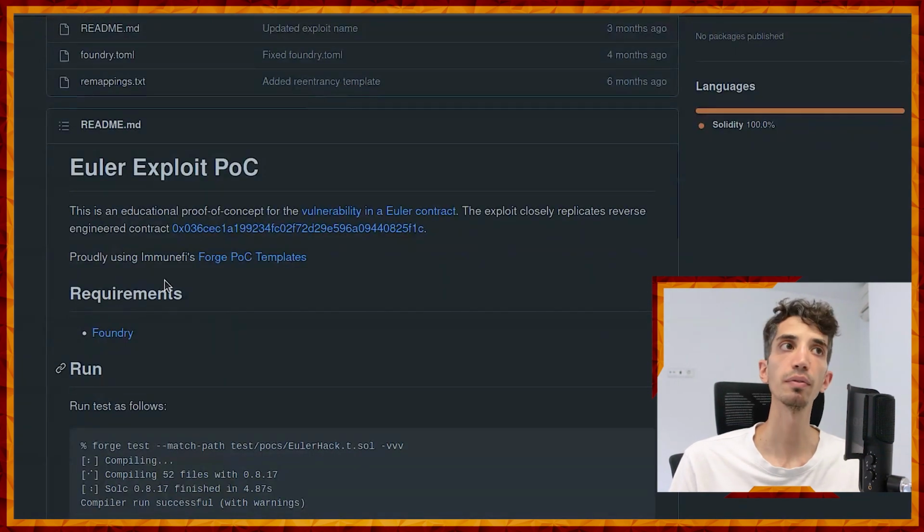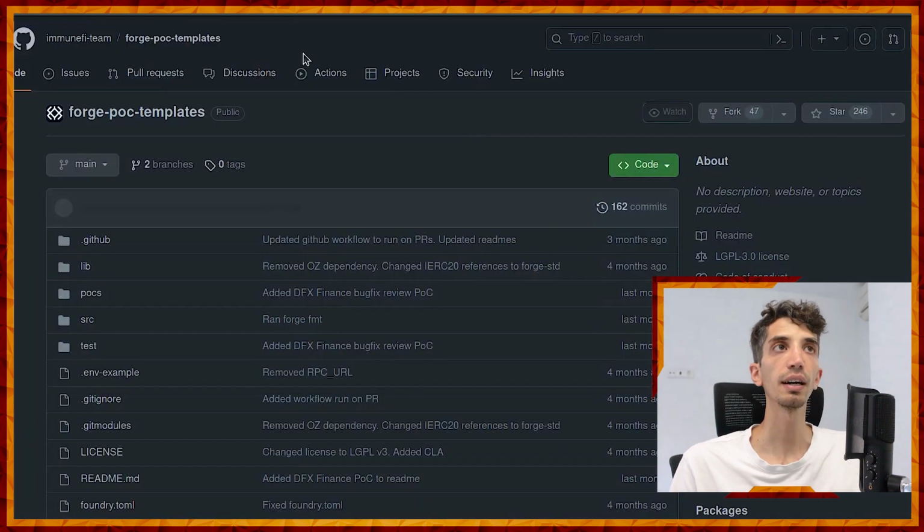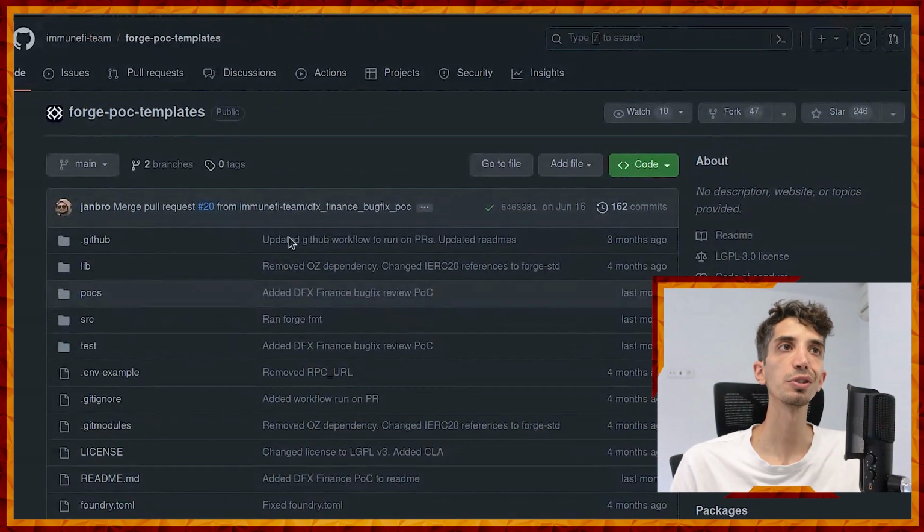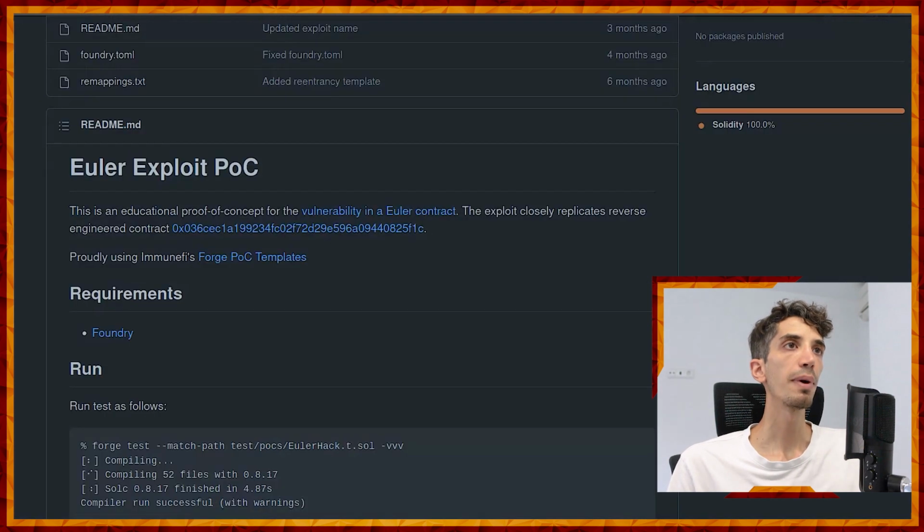by Immunefi that is made to create proof of concept exploits. If you want to see more details about it, you can go to the Immunefi team's GitHub and see their template, which is awesome, and we are going to be doing a video soon about how this template works. Okay, so let's go back to our code.